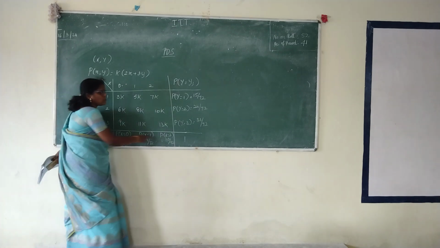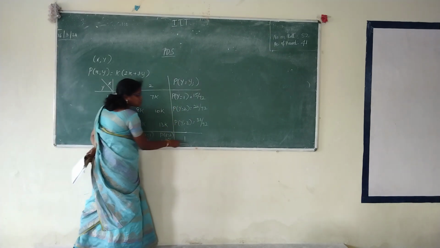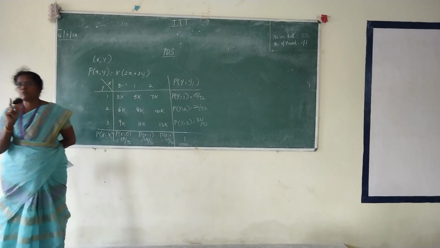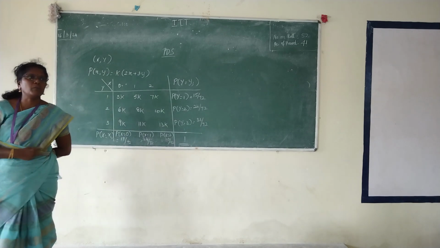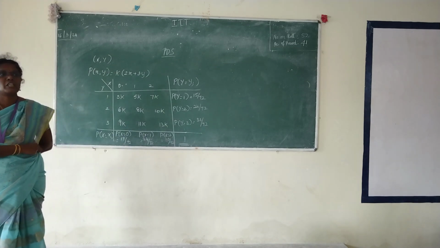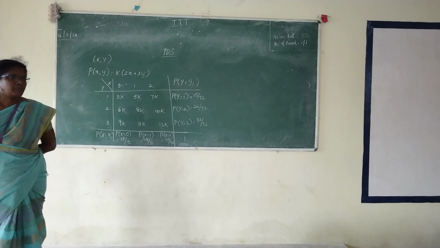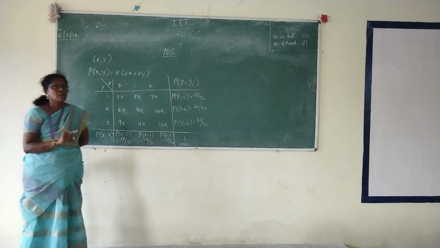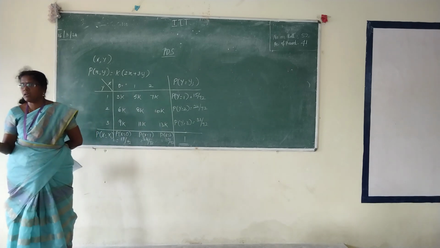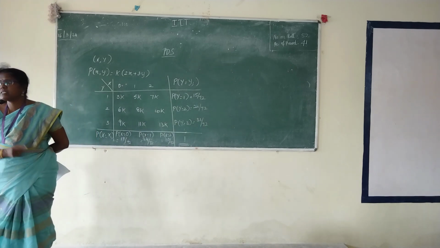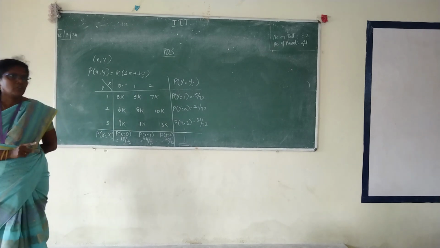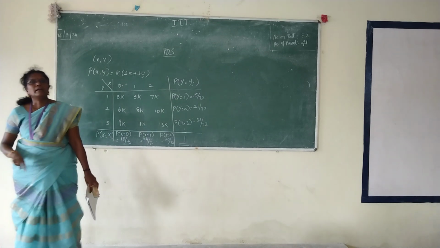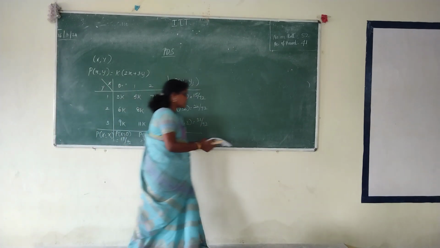This is one of your cross checks before proceeding to the next step. When you add row wise or column wise, your total probability value should be equal to 1. If you get 1, you can strongly proceed with the next step. If you don't get 1, what you have to do? Recheck your calculation starting from k. Because if you don't cross check here and proceed, all the other subsequent answers will be wrong if this does not satisfy. Check it and then proceed to the next steps. So we have completed the marginals. What is the next one you have to find? Conditional. Do you remember what conditional probability you have to find?